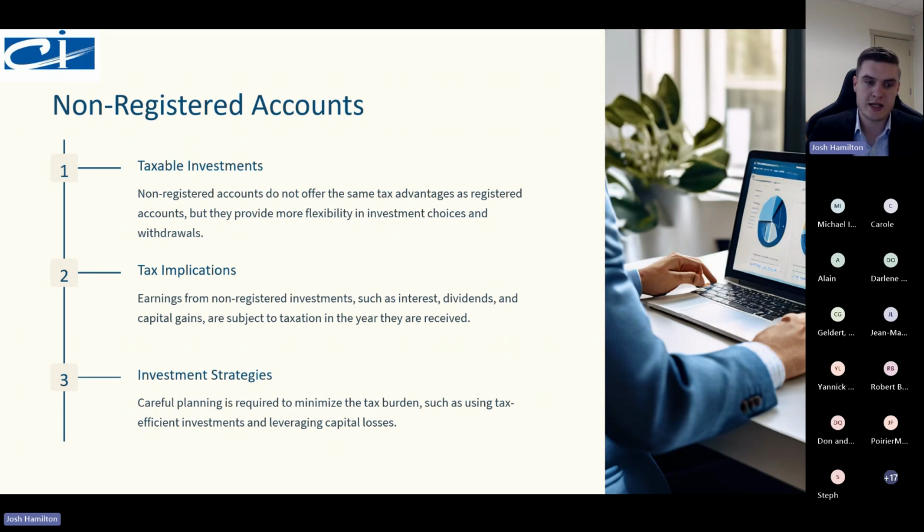Now, there are tax implications to these accounts. Earnings from these non-registered accounts, interest, dividends, capital gains will be subject to taxation. Capital gains will carry over indefinitely. If you suffer a capital loss, you can have a 2-year carryover. So if you're going to do some investment strategies to try to minimize your tax burden, you can have an advisor at least know that you have 2 years to leverage your capital losses.